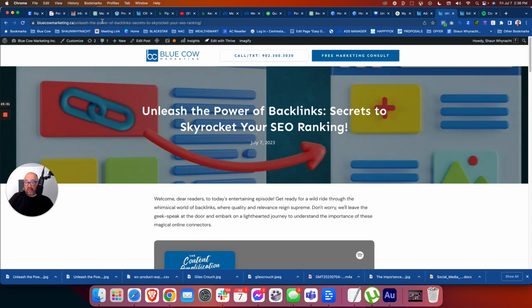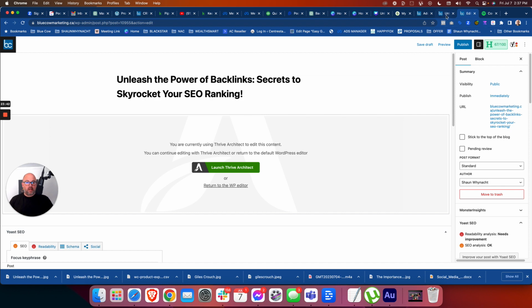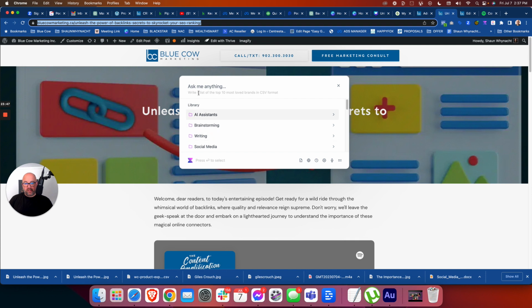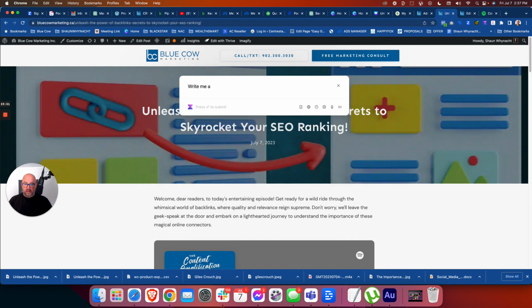Now, here's the next thing that I will do with this. I will copy this. I will come back to over here. Now I can use ChatGPT, but I use another one called Voila, and it is more so just a plugin that works over top. So if I hit Command M on my Mac, it pops up here, and I'm going to say, write me a LinkedIn and a Facebook post to promote this blog article.